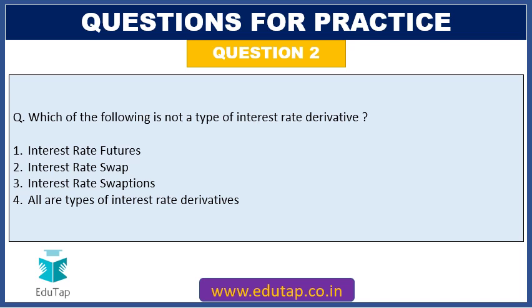Next question, which of the following is not a type of interest rate derivative? Options are interest rate futures, interest rate swap, interest rate swaptions. All are types of interest rate derivatives. So friends, this question is about the concept of interest rate derivatives. So let's discuss about that.